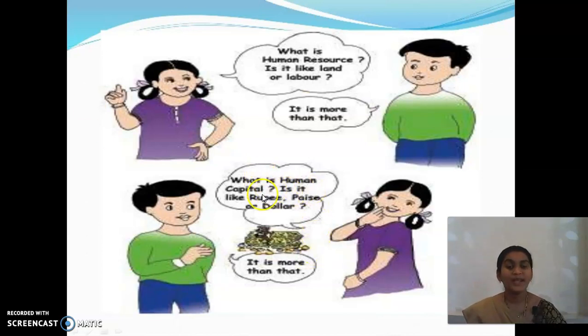See, what is human capital? Is it like rupee, paise or dollar? Human capital is more than a dollar or the rupees. How can we say that, children? Because without human resource, it's all a waste. Land is a waste, or the rupee is a waste, because they cannot be used by themselves. So someone should be there, the people should be there to use all those things. That's the reason human resource is more important than other resources.